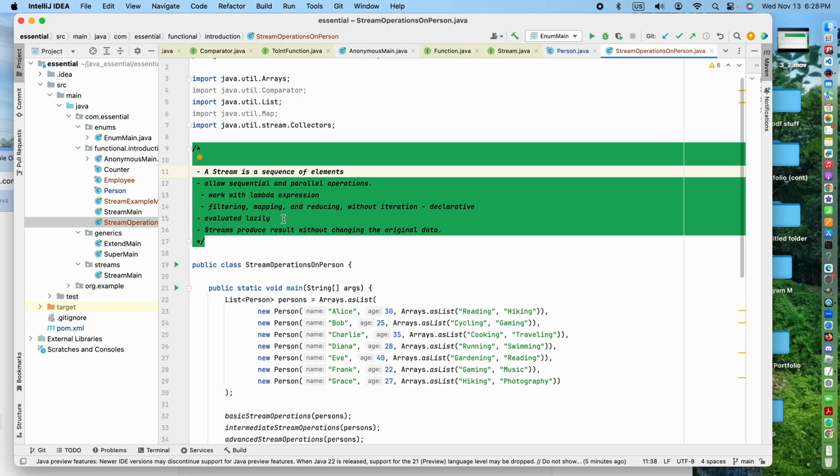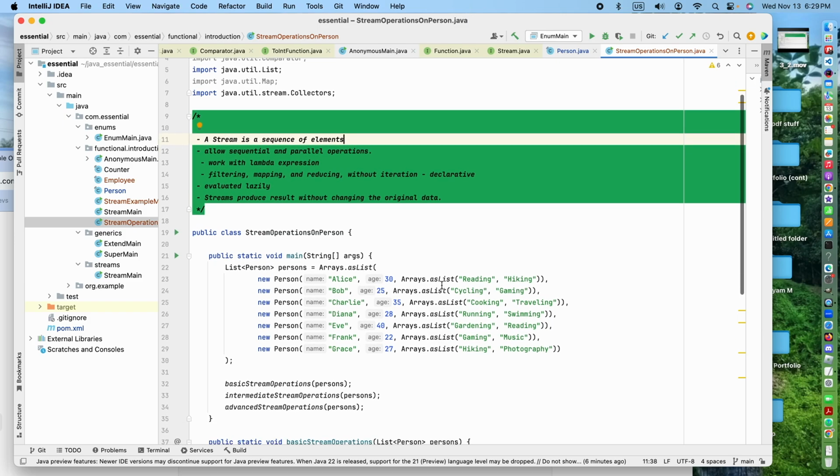It also evaluates lazily, which means that there is a terminal operation. When the terminal operation is called, the operations start from beginning to end. Another important thing is that a stream produces results without changing the original data. It can create new data, but it doesn't modify the original data. That's why it is thread safe. Now we'll start the example.